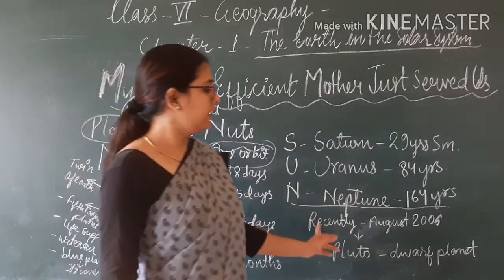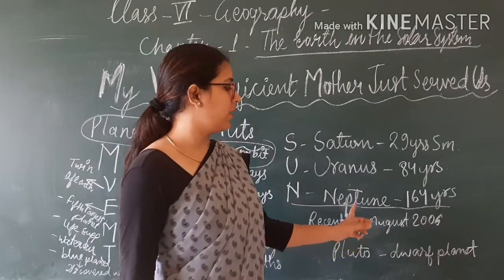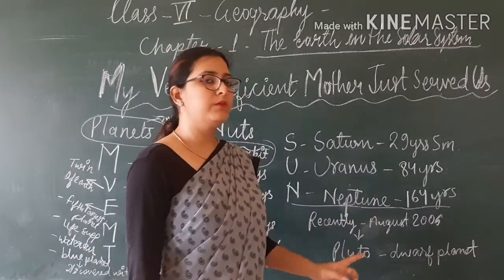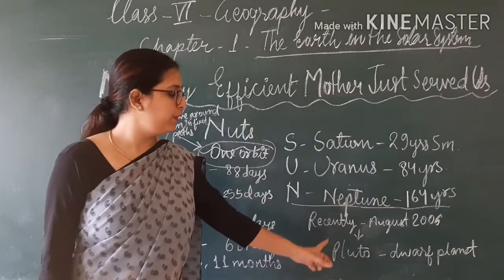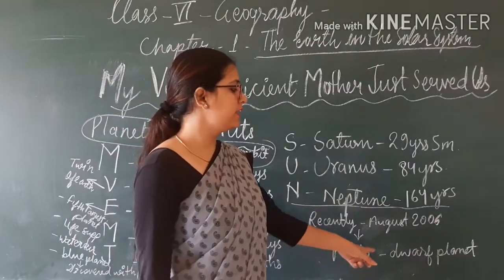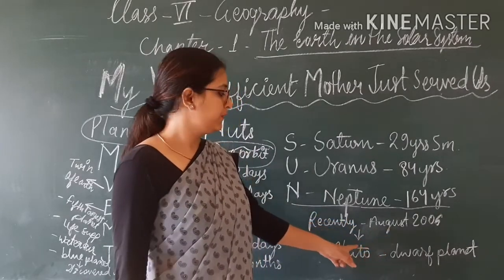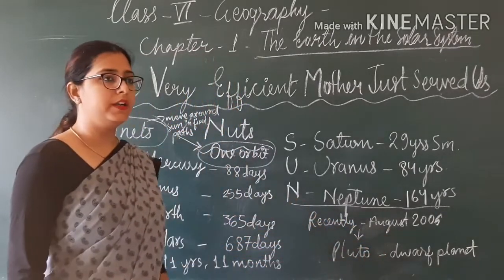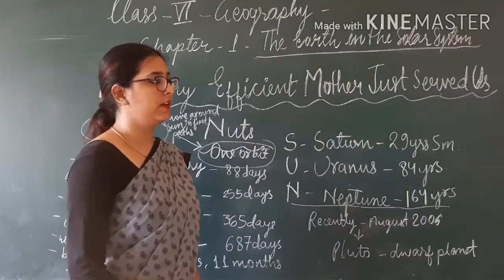And recently, in August 2006, one more planet, Pluto, was discovered, and this Pluto is known as a dwarf planet. So now it is 9 planets.